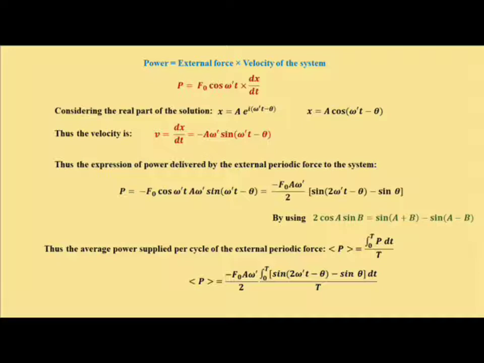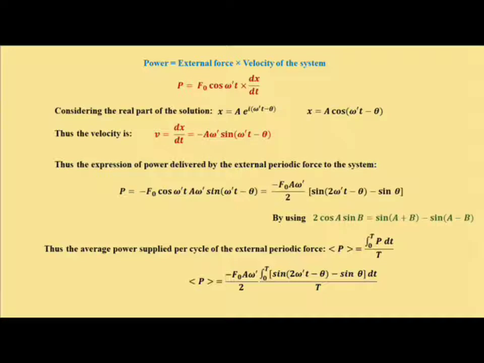Now we are going to find out, here we have obtained the power, which is a function of time. We are going to obtain the average power supplied by the external periodic force per cycle. That is, we are going to find out the average power over a complete time period. We know the standard formula: P average is given by the integral from 0 to T of P dt divided by T. It gives us the average over a complete time period.